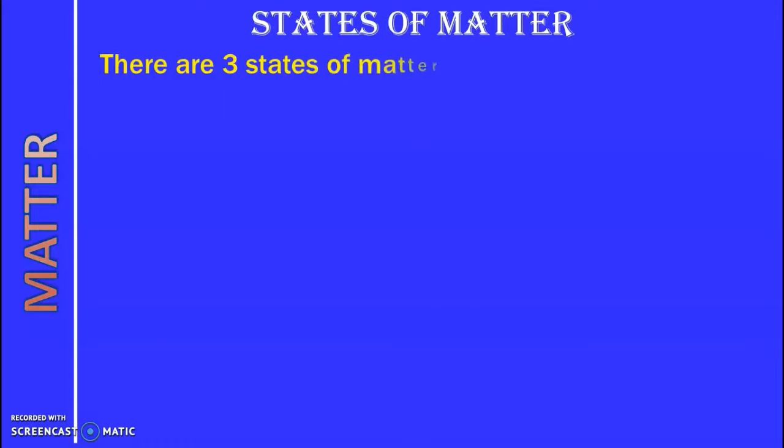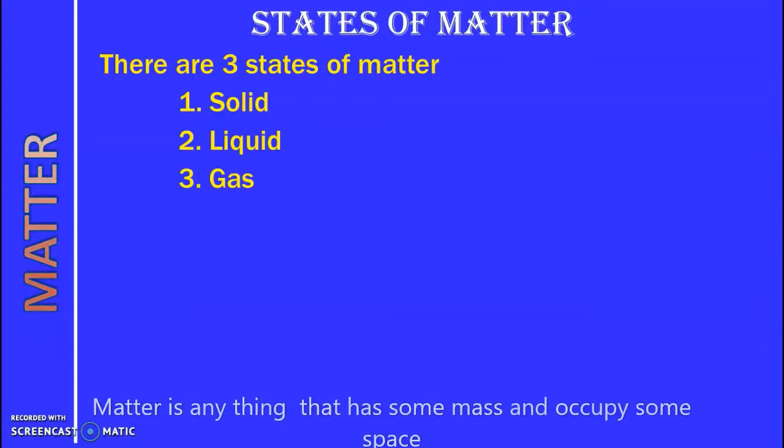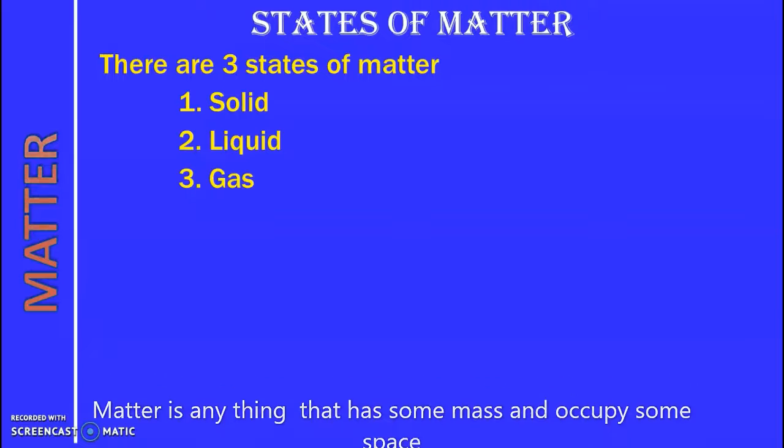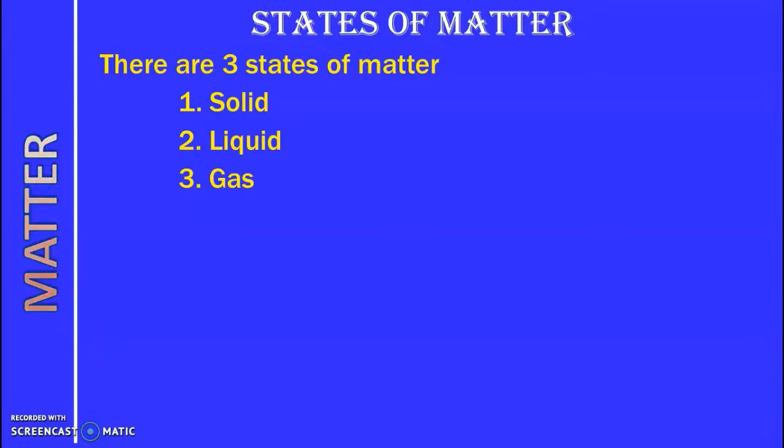Now, this matter exists in three states. Those are namely the solid state, the liquid state, and the gaseous state. Whatever matter you can find. Before this, I want to tell you what is matter. Matter is anything which occupies some space and which has some mass. And that one we have already learnt in the previous class 6 and 7. Now, this matter exists around us in three physical states, and those are solid, liquid, and gas.